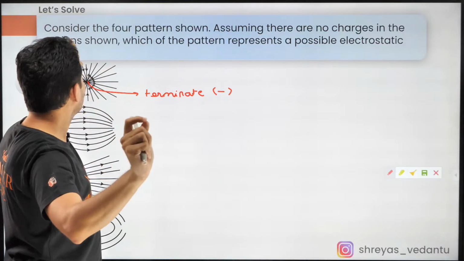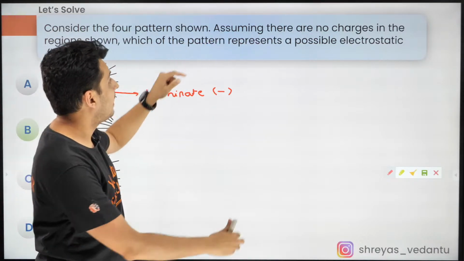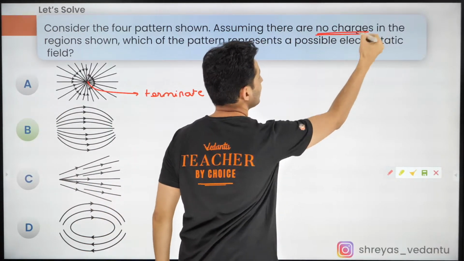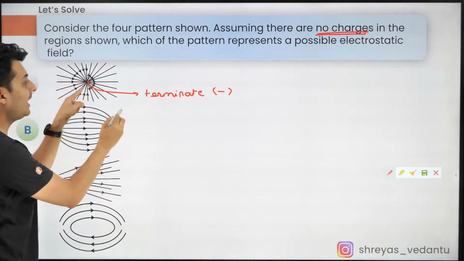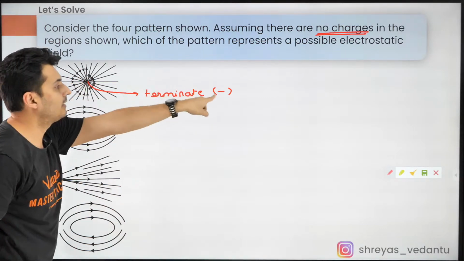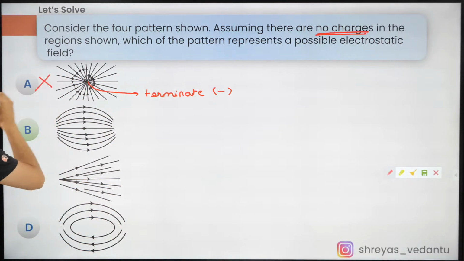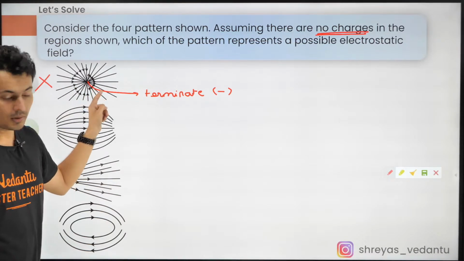What is the question demanding? Consider the patterns assuming there are no charges. There is no charge over there. There is no charge. But in this case, there is actually a negative charge. So hence this option gets ruled out.